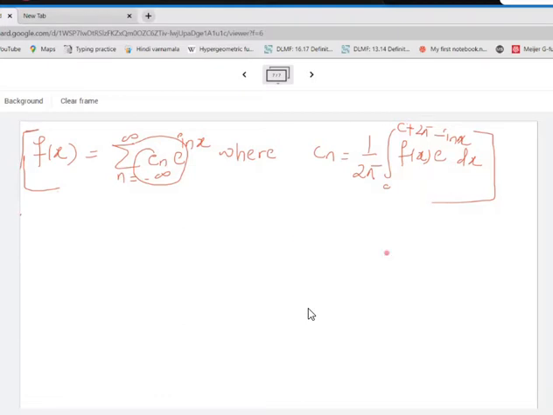So exactly speaking, if the question asks us to find the complex form of the Fourier series, it means we just have to find this coefficient.